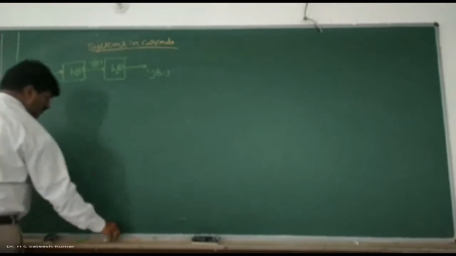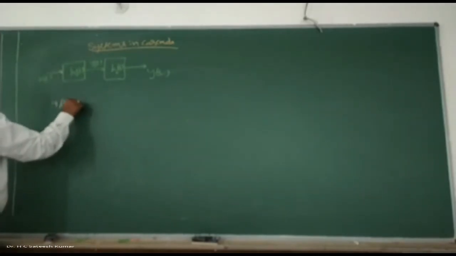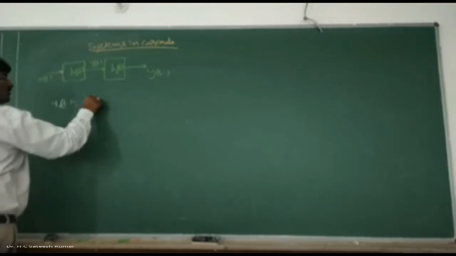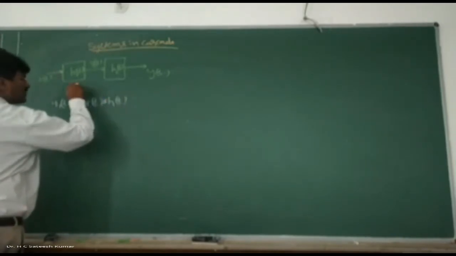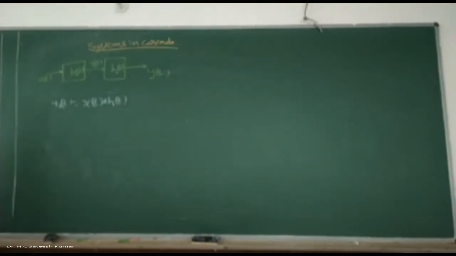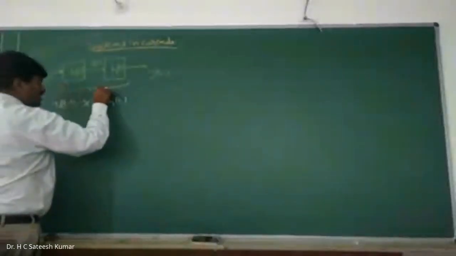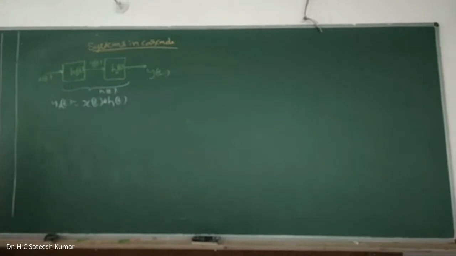Now evaluate this. What is y1 of t? y1 of t is x of t convolution with h1 of t. h1 of t is the impulse response of the first system, and h2 of t is the impulse response of the second system. What is the overall impulse response? I'll call it h of t. Now, what is y of t?